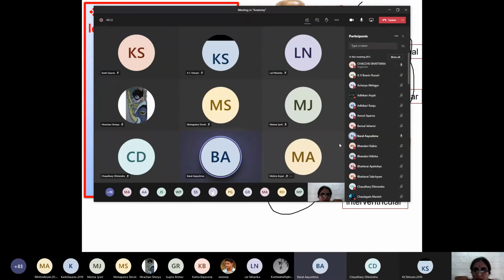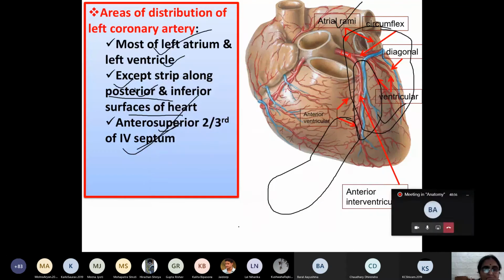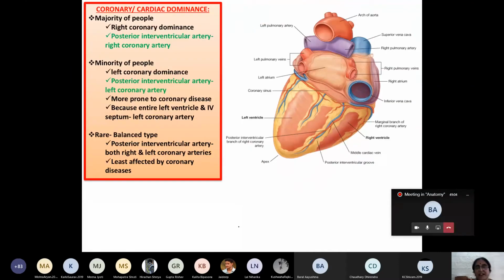Okay, then I think you all know the right and left coronary arteries. Now I will go into the coronary or cardiac dominance. In the majority of people, what happens? Right coronary dominance is there.